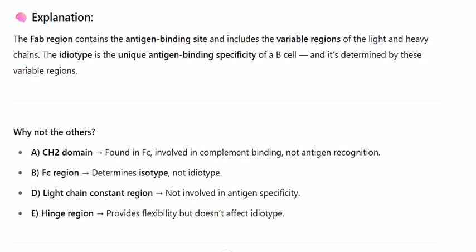B. Fc region determines isotype, not idiotype. D. Light chain constant region, not involved in antigen specificity. E. Hinge region provides flexibility but doesn't affect idiotype.